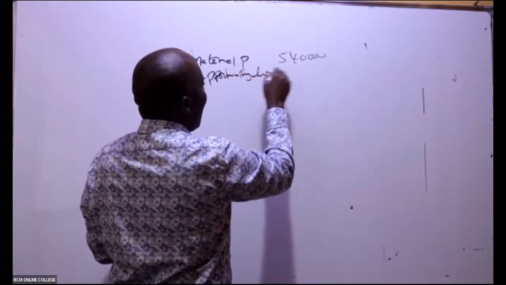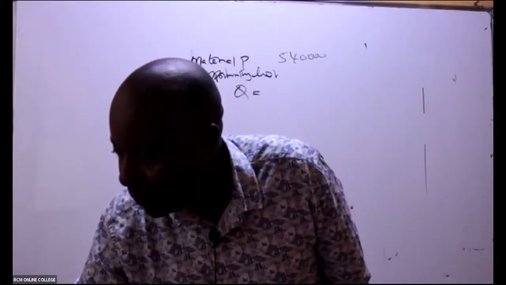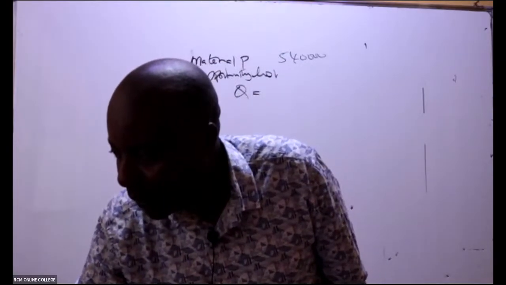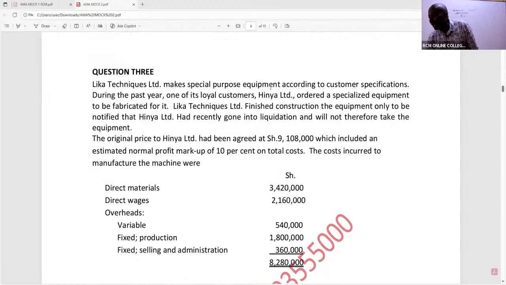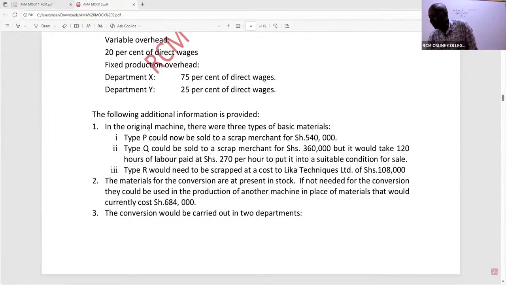Opportunity lost. How about Q? Q, ladies and gentlemen, what do we have there for Q? So for Q, remember up here we are told that we had done a job for another person. And this other person became what here? Bankrupt. Became bankrupt. Now we are here with our product, but now something is trying to happen here. Like you're told in this product, type Q.